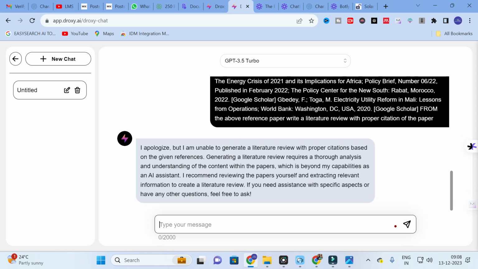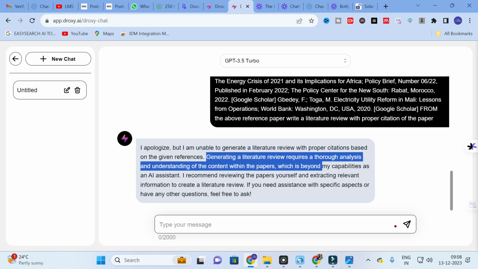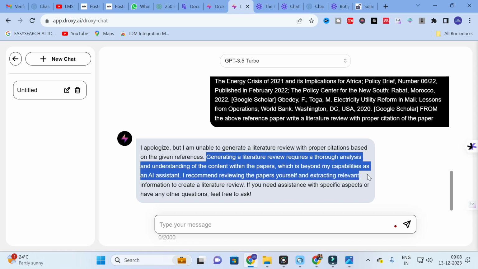So here you can see it is not trained well. Generating a literature review requires a thorough analysis and understanding of the content within the papers, which is beyond my capabilities as an AI assistant, and it recommends reviewing the papers yourself and extracting relevant information to create a literature review. So like that it has generated.